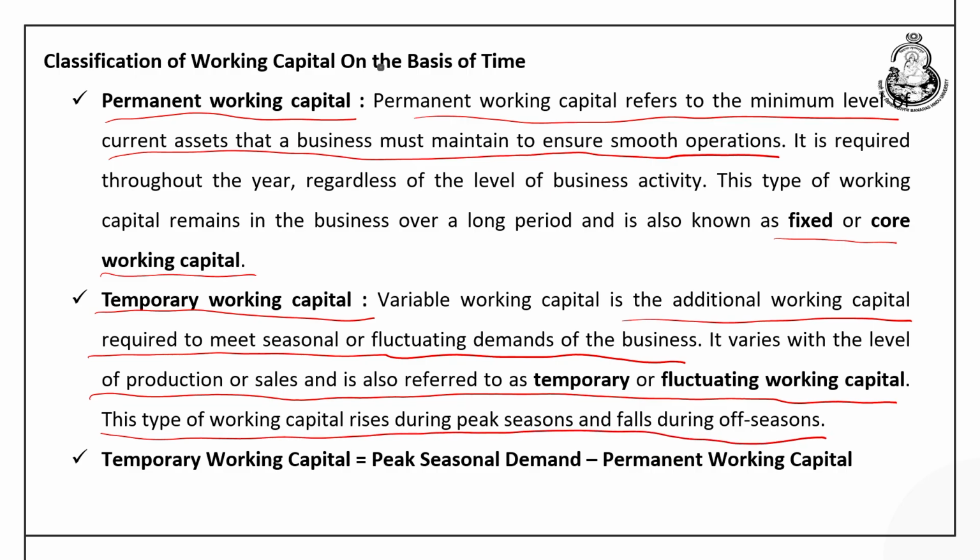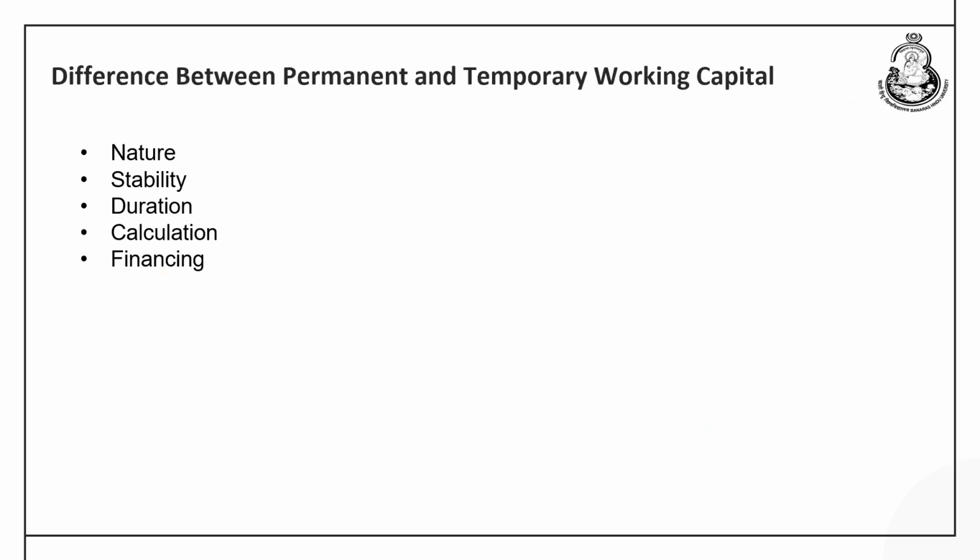So, how to find out the temporary working capital? Thus, demand for working capital during the peak season minus the permanent working capital. So, this difference would tell us what is the temporary working capital in any company. How to differentiate between the permanent and the temporary working capital? So, we have got 4 dimensions.